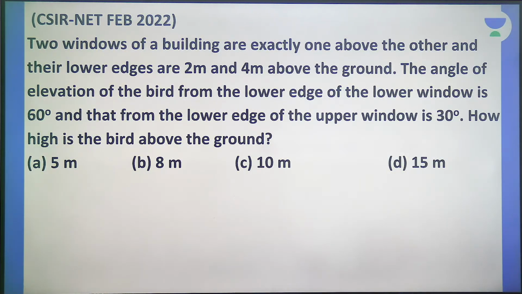By that time, try it and poll your answers. All of you try it, draw a picture, then you will get clarity.